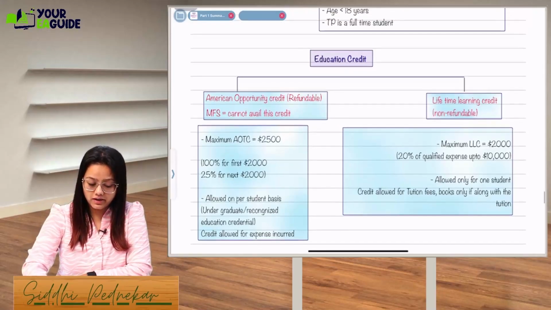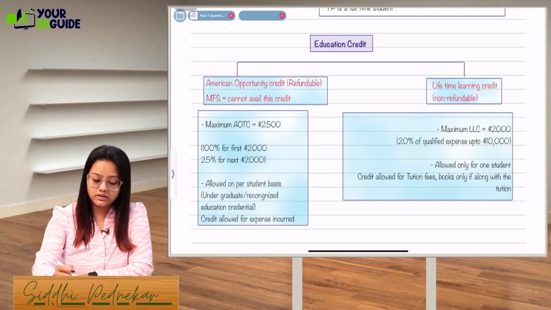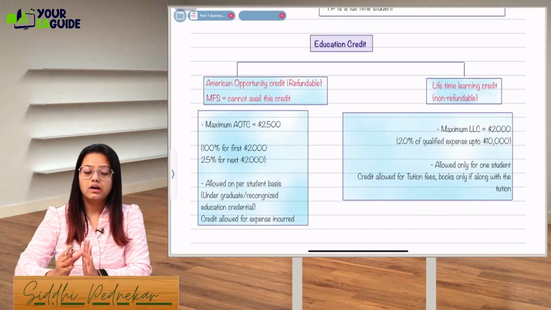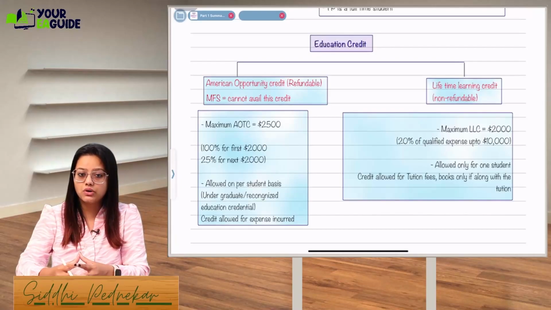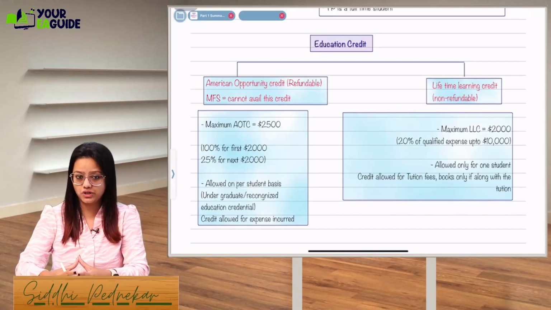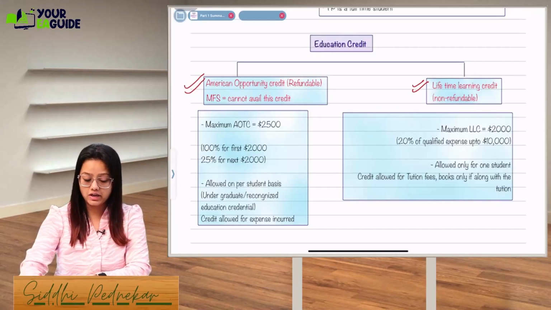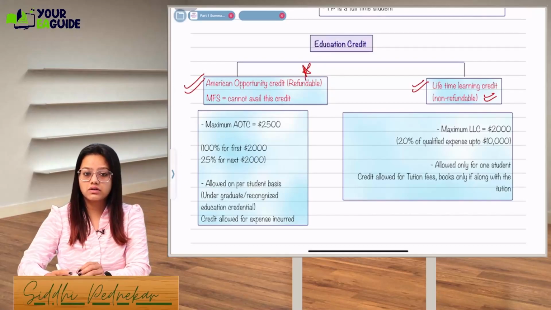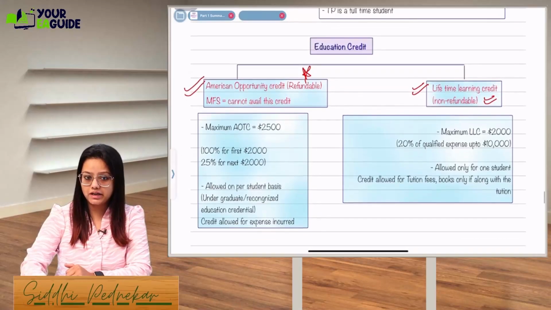For education credit, we will be having 2 types of credit for education. One is AOTC and the other is LLC. Okay, AOTC is American Opportunity Credit, where you can get a credit for any qualified expense which you are doing for your education, for a higher education. Qualified expense for AOTC, and LLC is lifetime learning credit, is a little bit different. LLC is totally non-refundable, but in AOTC a partial part is refundable. We will see what is the limit and everything.